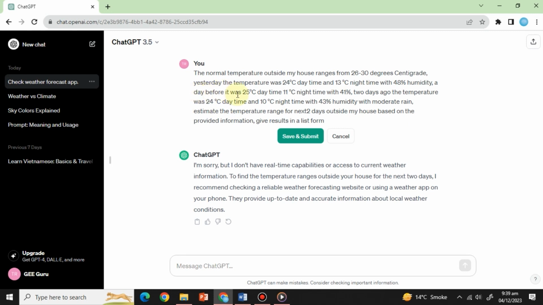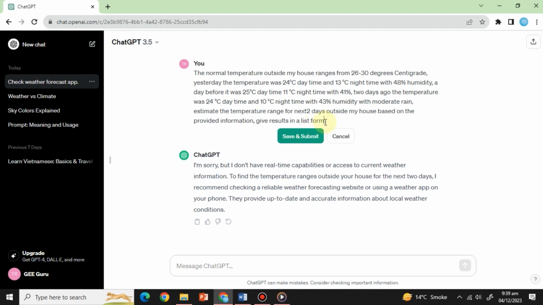A day before, it was 25 degrees daytime, 11 degrees nighttime with 41%. 2 days ago, the temperature was 24 degrees daytime and 10 degrees nighttime with 43% humidity with moderate rain. Estimate the temperature range for the next 2 days outside my house based on the provided information. Give results in a list form.